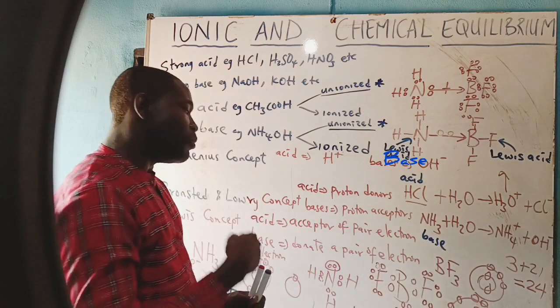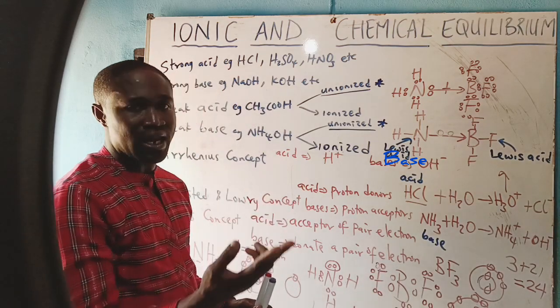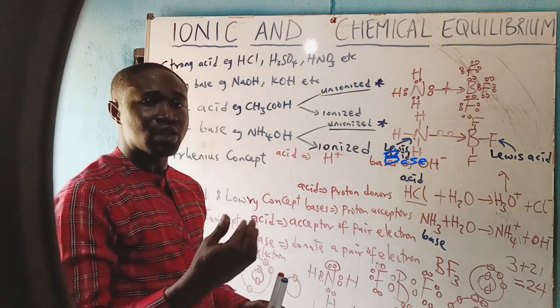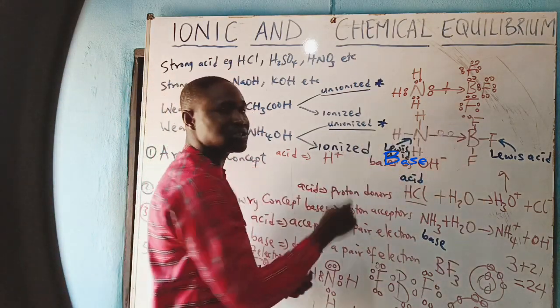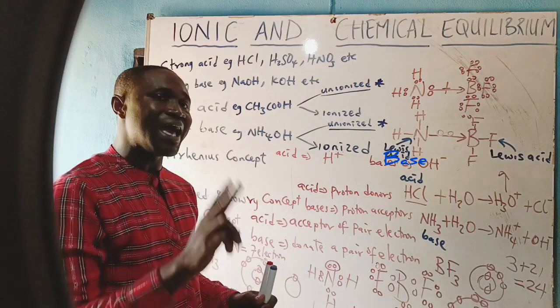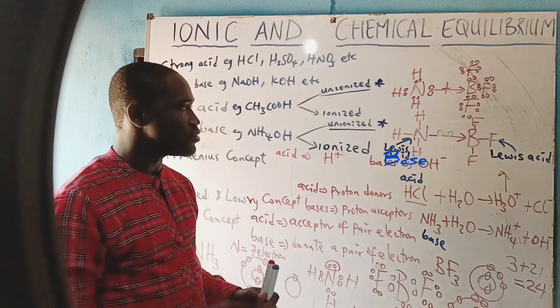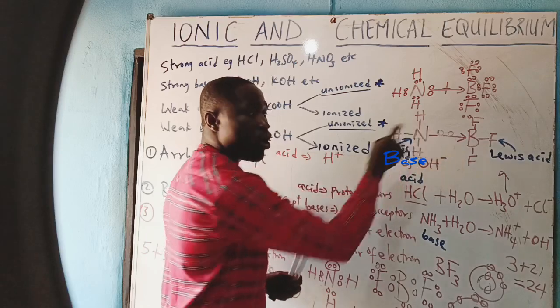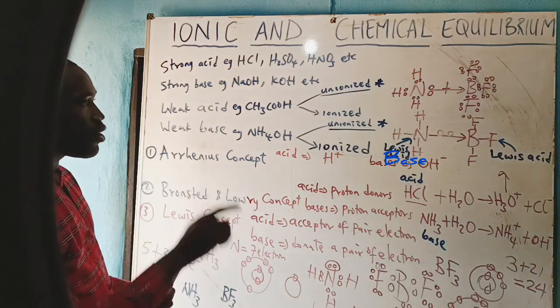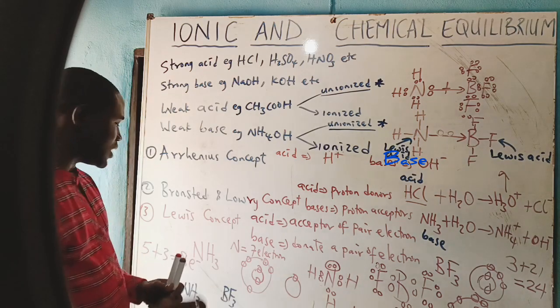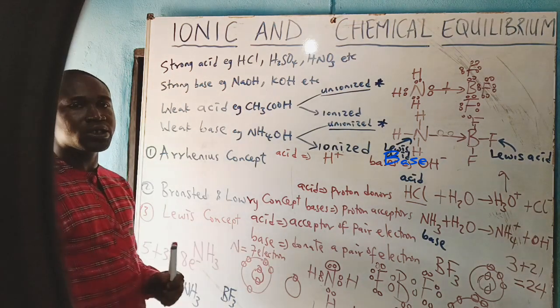And so boron is lacking 2 extra electrons to get to octet structure. And so it needs to get bonded with a Lewis base which has an excess pair of electrons so that it can attain an octet structure. And so we call trifluoroborane a Lewis acid and ammonia a Lewis base.